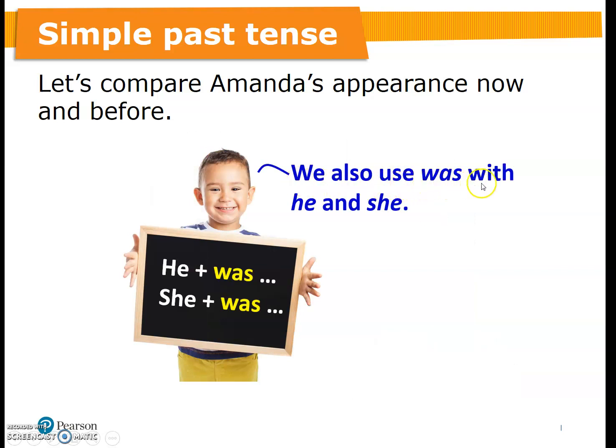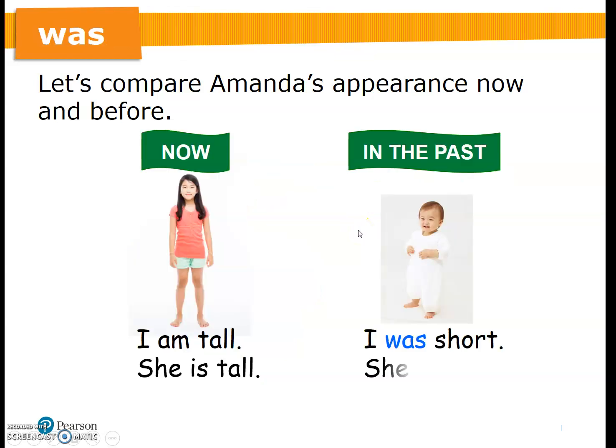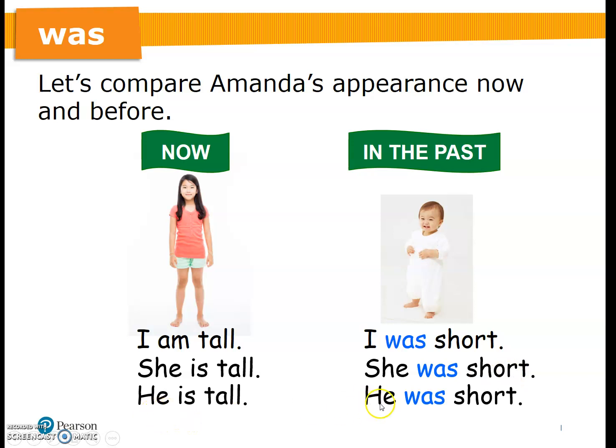We also use was with he and she. She was short. He was short. When we are talking about the past, I was short. She was short. He was short.